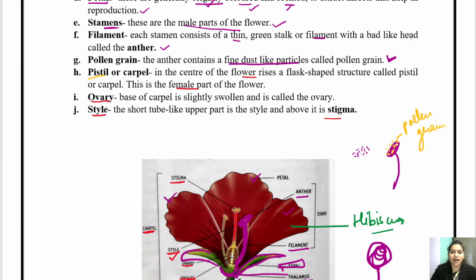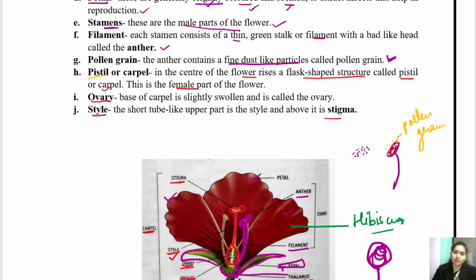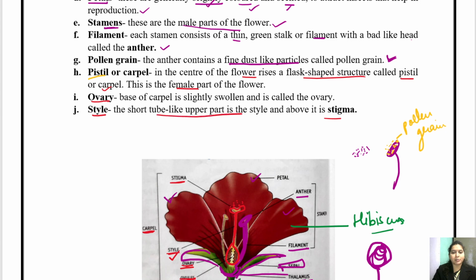In the center of the flower rises a flask-shaped structure called pistil or carpel. This is the female part of the flower. You see this? This is the center. What is this? It is stigma. This is style, and here we have ovary and ovule. Ovary and ovule. So this is the complete female part of the flower. Okay? This is the stigma where the pollen grain comes and attaches. Okay. So ovary, it is the base of carpel, slightly swollen, and called ovary. Style, the short tube-like upper part is the style and above it is the stigma.